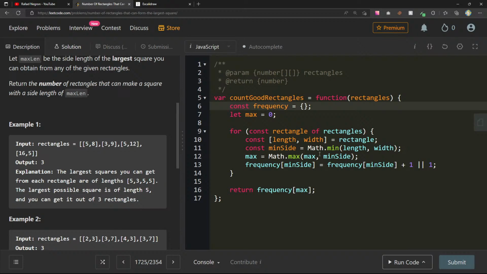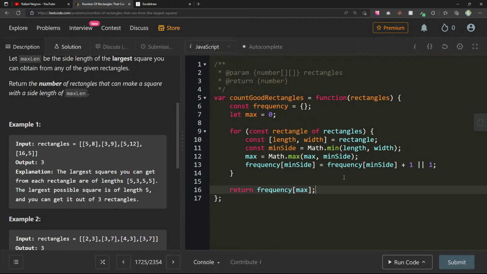But then the max is going to be either the max or the min side. So out of all these, for example, 3 is the minimum and it appears once, but 5 is also the minimum of all these other ones and it appears 3 times. So it's a combination of keeping track of the max and also keeping track of the frequency by using one of these right here.